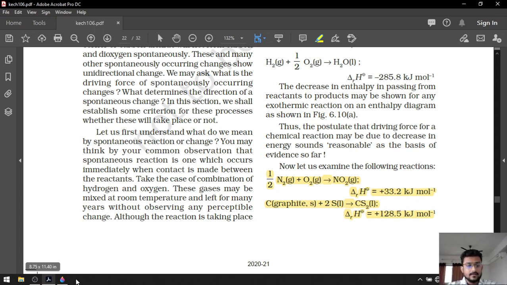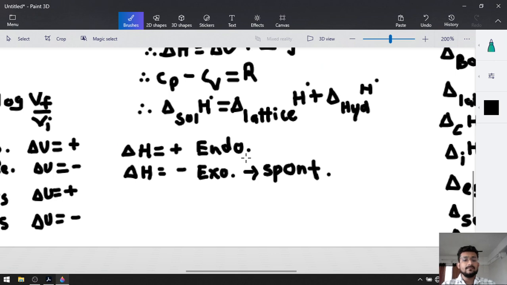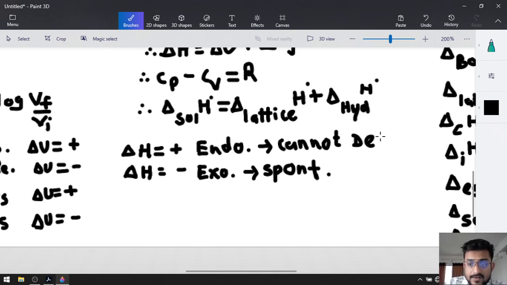That means we cannot explain why some of the endothermic reactions are spontaneous. Whether endothermic reactions are spontaneous or non-spontaneous, we cannot decide by just using enthalpy.